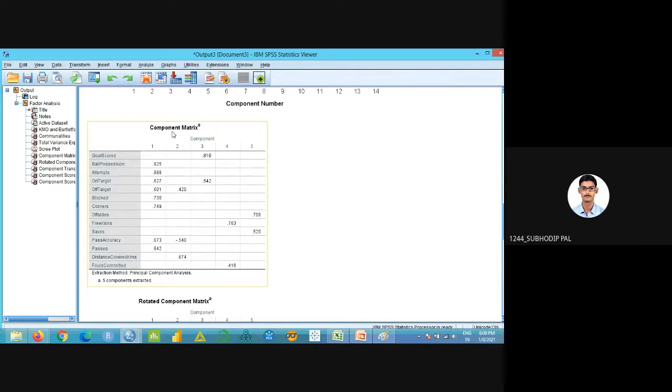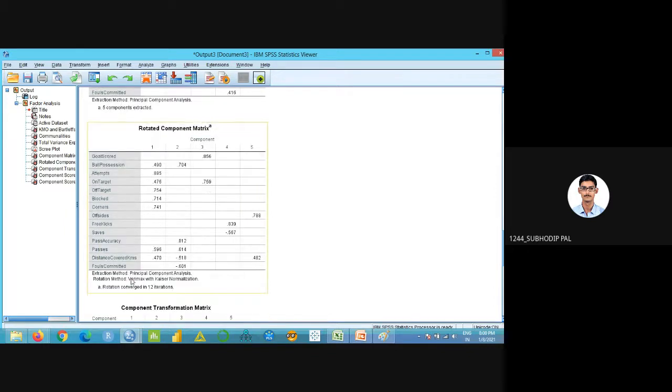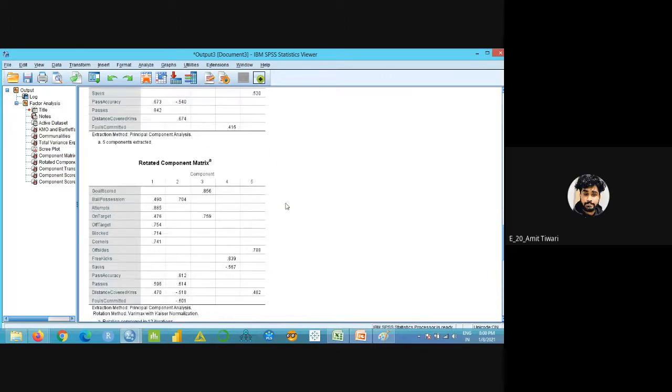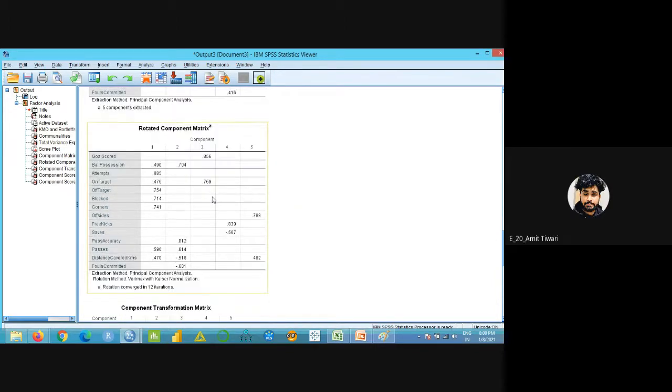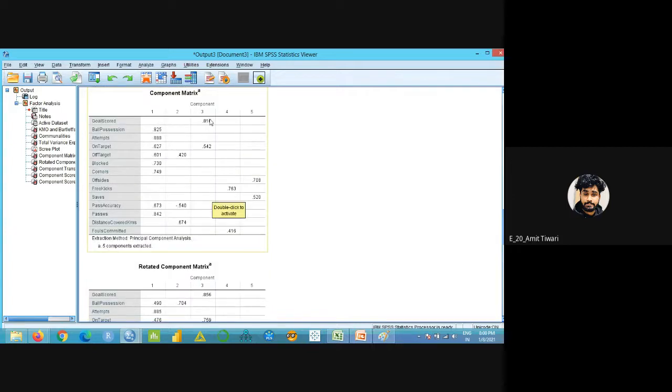So this is the simple component matrix, and after this we have applied the varimax rotation, right? See this one. Rotation method is varimax with Kaiser normalization. All this technical terminology, what is Kaiser normalization, what is principal component analysis, we will get to know if we take market research next semester. What is the major change happening after rotation? In this matrix, the values are actually changing. 0.810 has become 0.856.